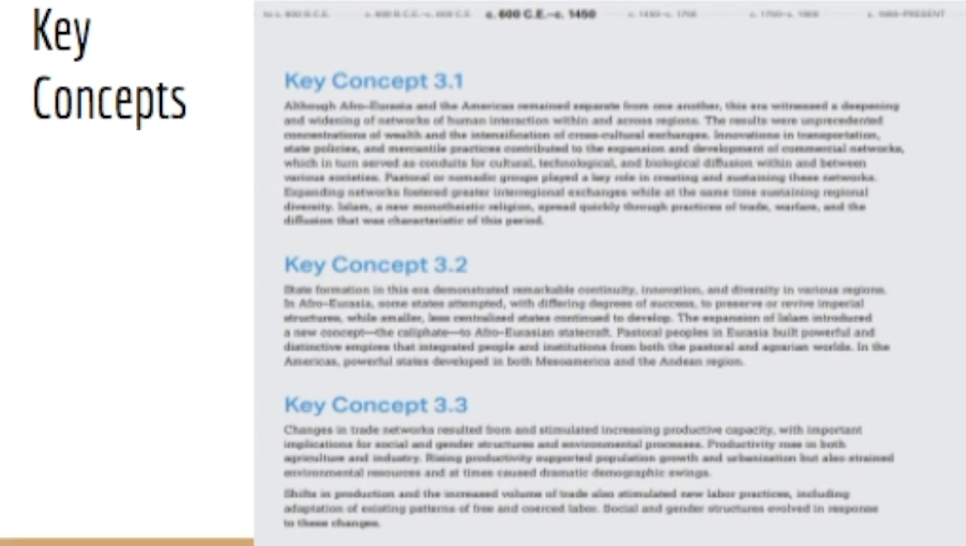Productivity rose in both agriculture and industry. Rising productivity supported population growth and urbanization, but also strained environmental resources and at times caused dramatic demographic swings. Shifts in production and the increased volume of trade also stimulated new labor practices, including adaptation of existing patterns of free and coerced labor. Social and gender structures evolved in response to these changes.